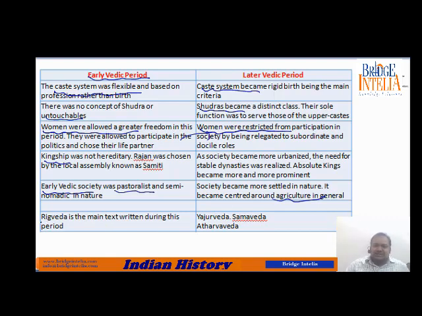The other prominent difference is that the earliest Veda, the first Veda, there are four Vedas in Hinduism. The earliest of them, the most respected, the most sacred, Rigveda, was written during this time period.